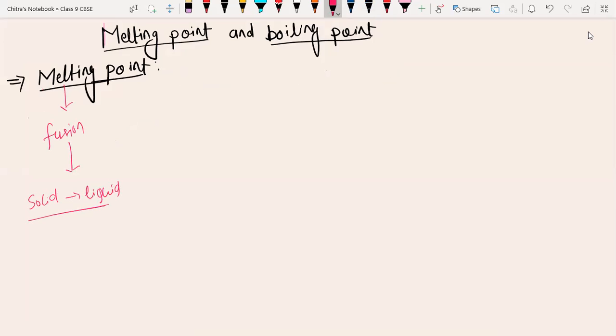Here the word point represents a particular temperature, the temperature where solid will convert into liquid form. That temperature will be called the melting point. So I'm going to write the definition over here. The temperature at which